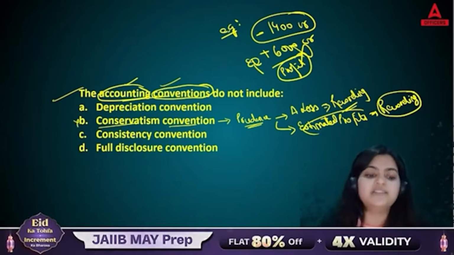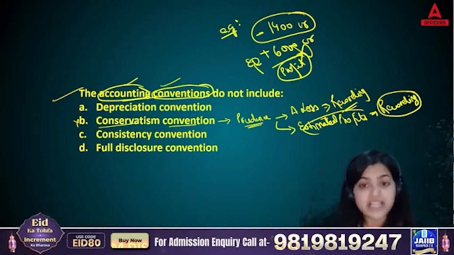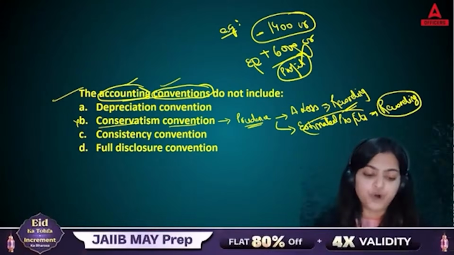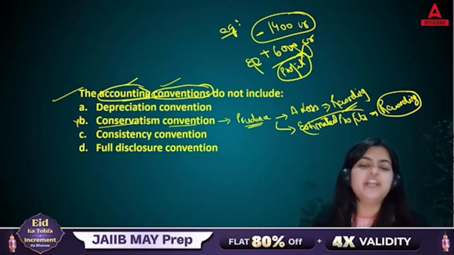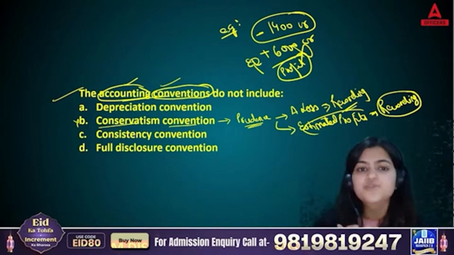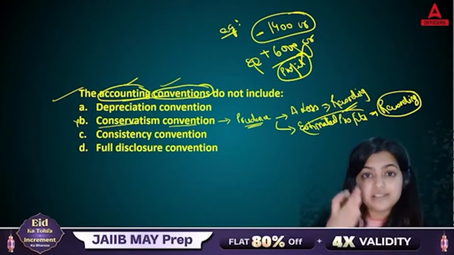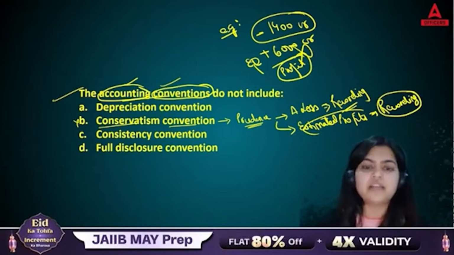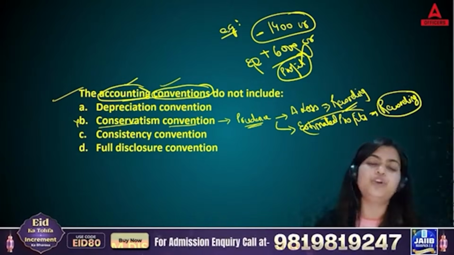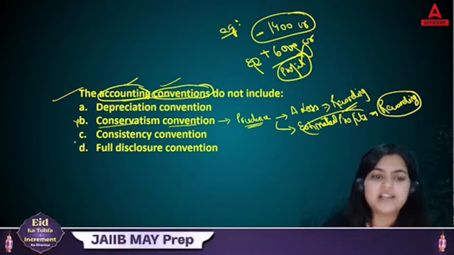Then consistency. Consistency means you are following the same set of strategies. You are going with the same sort of rules and regulations. Every day you are following some set of rules. Why every day you are going at 10 a.m.? Why you are joining this class at 6 p.m.? Because this is what consistency means. You are following that same path. Same thing in businesses. If you're following any one set of rules, every day you need to follow that same set of rules every year also. So that is consistency, again one part of the rules.